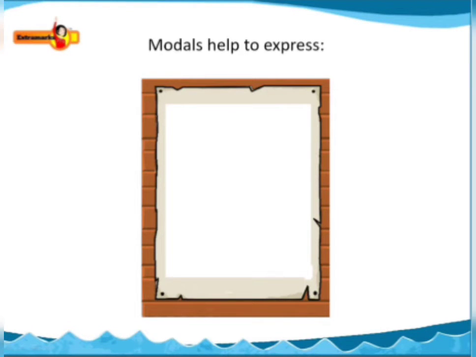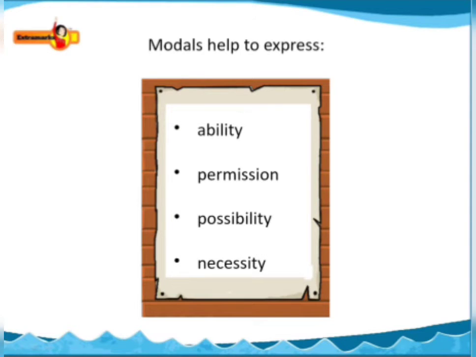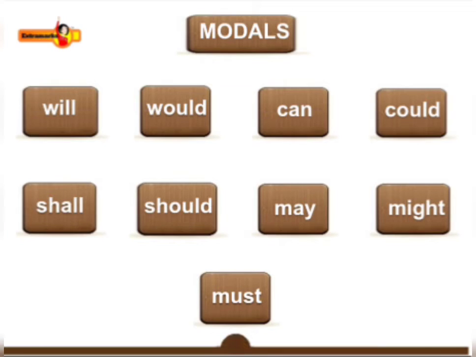Modals help to express ability, permission, possibility, necessity. There are 9 most commonly used modals: will, would, can, could, shall, should, may, might, and must.